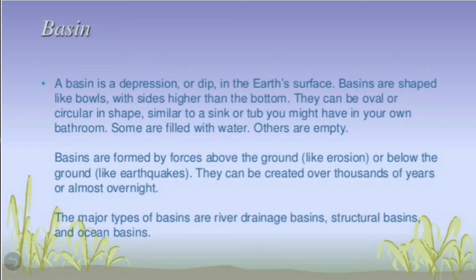So till now children, you might have got a full picture of the basin in your minds, in front of your eyes. So what is a basin? It is a depression or dip in the earth's surface. They are shaped like bowls, with sides which are higher than the bottom. They are oval or circular in shape, like a tub or a sink, which everyone has seen at their homes.